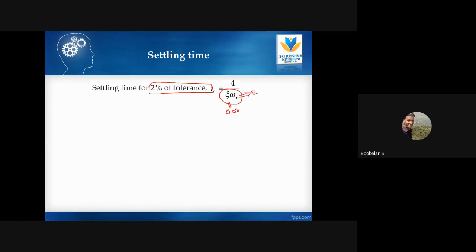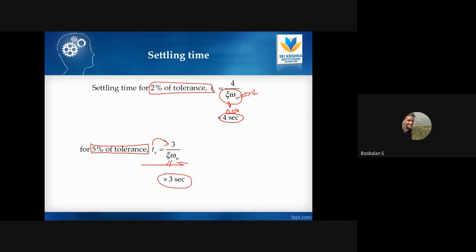Just substitute the values and you will find the settling time is about 4 seconds. In the same way, for the settling time with 5% tolerance, we have one more formula. The formula changes slightly: 3 divided by epsilon omega n. Just substitute your omega n value and epsilon value, and you can find the settling time.